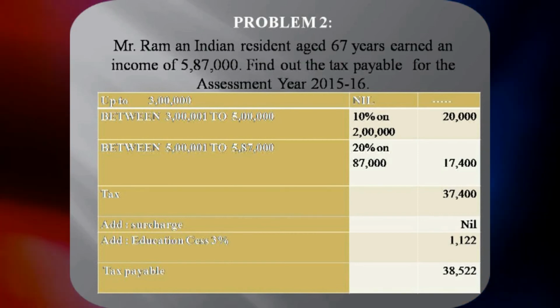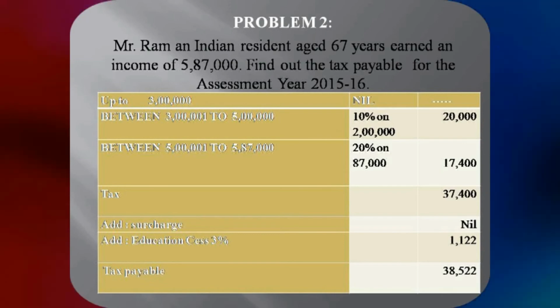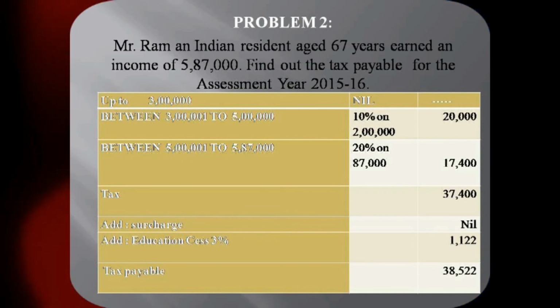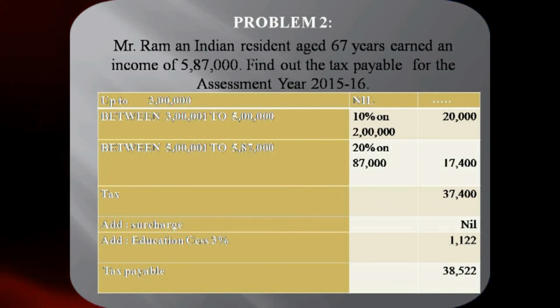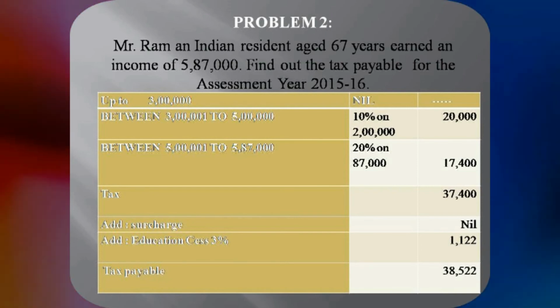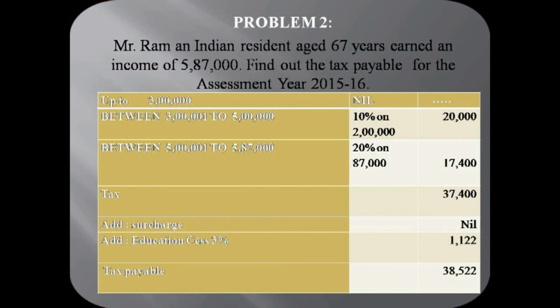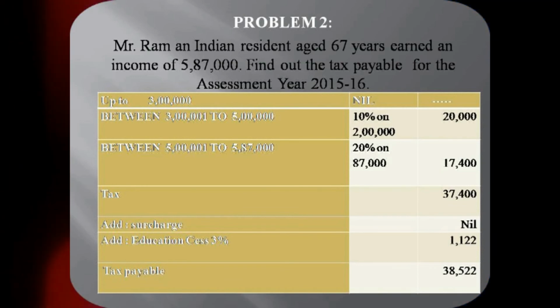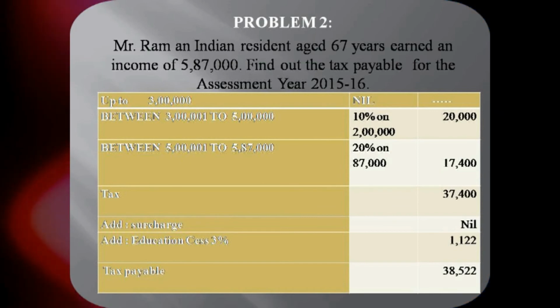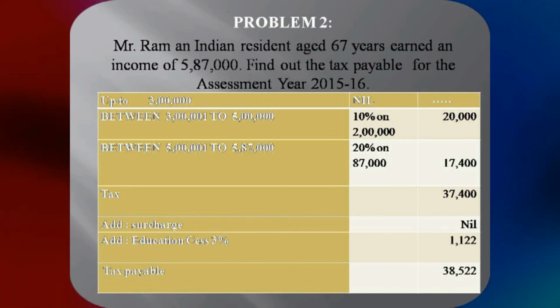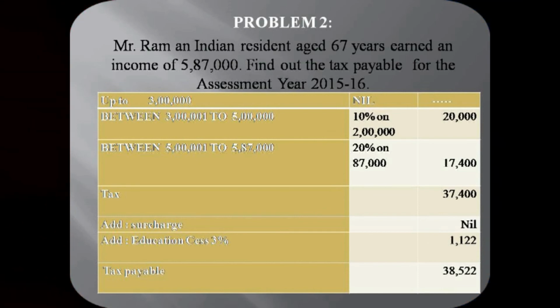The income I have given is 5,87,000. The income means here it is taxable income. Taxable income means after the deduction. According to this category, he is having the basic exemption up to 3 lakh rupees. That means he need not pay tax for the first 3 lakh rupees. So out of 5,87,000, first 3 lakh rupees is exempt from tax. The net income as per the data is 5,87,000. So he need not pay tax for the first 3 lakh rupees.